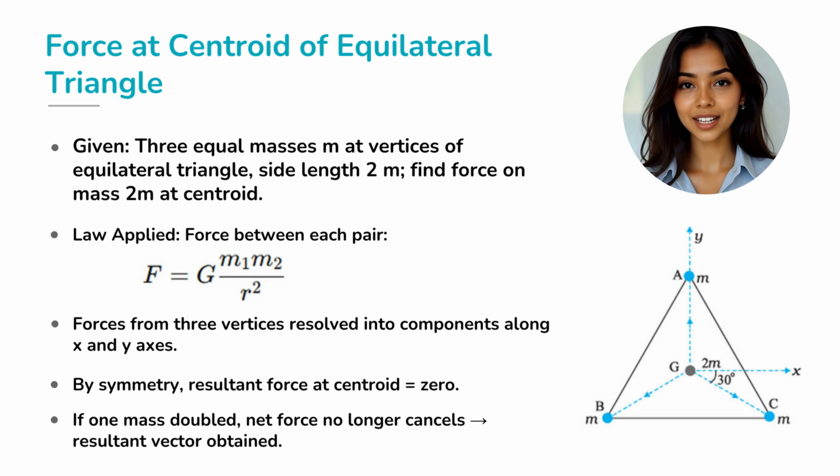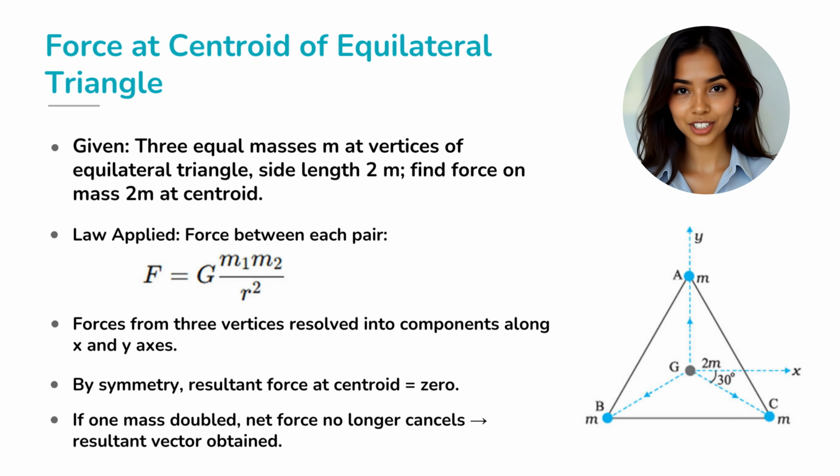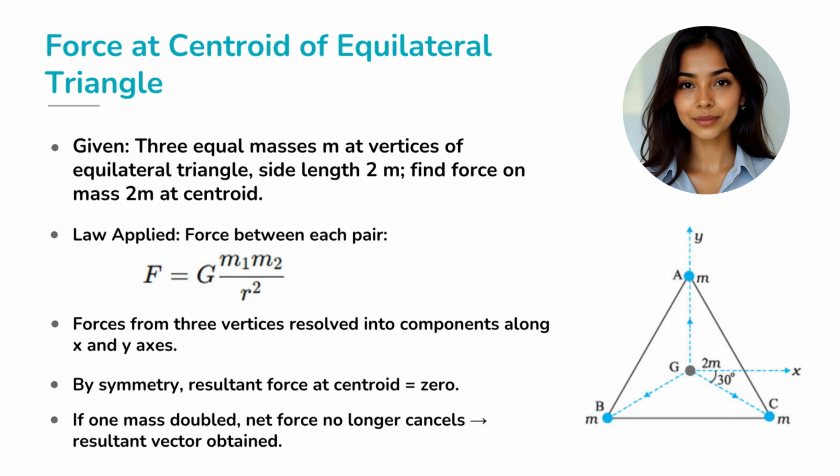Let's solve a classic problem to see the law in action. Imagine three equal masses m at the vertices of an equilateral triangle, side length 2 meters. At the centroid, we place a fourth mass of 2m. What is the net force on it?